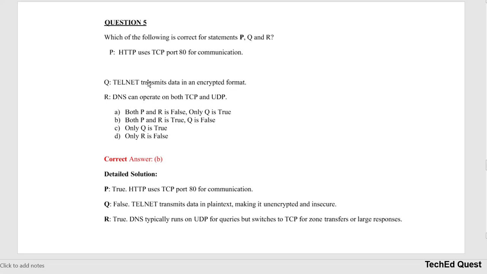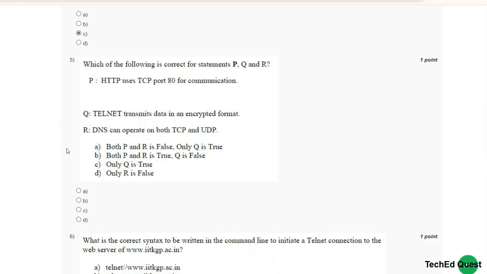Statement R is true because DNS typically runs on UDP for queries but switches to TCP for zone transfers or large responses. So the correct option is B, because both P and R are true and Q is false.